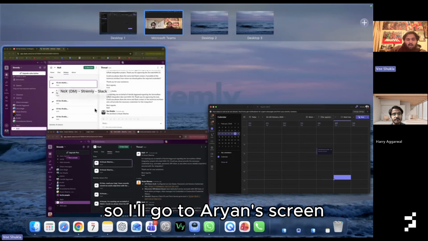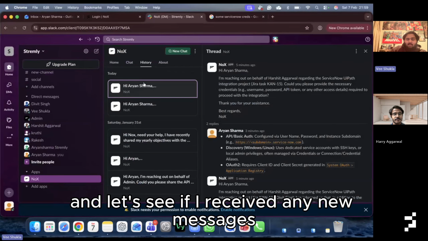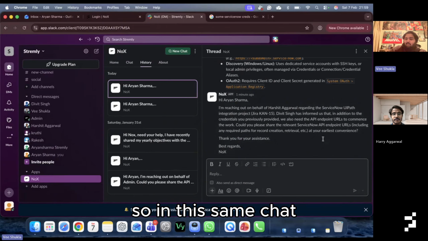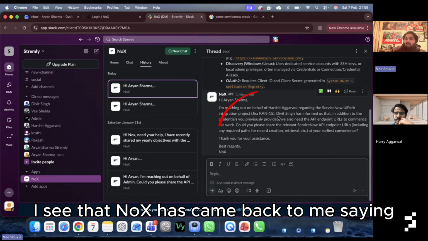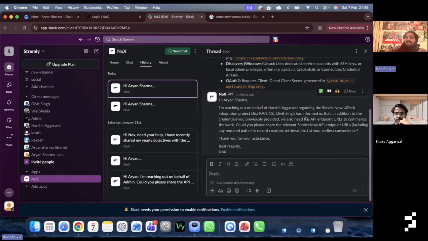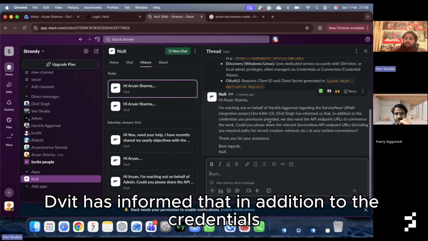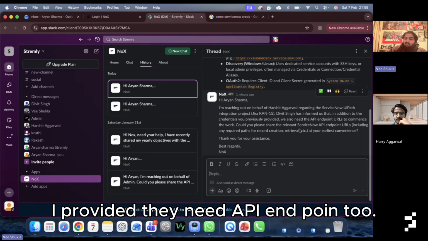Perfect. So I'll go to RN screen and let's see if I received any new messages. In this same chat where this project conversation was going on, I see that Nox has come back to me saying, I'm talking in reference of this project. Divit has informed that in addition to the credentials I provided, they need an API endpoint too.